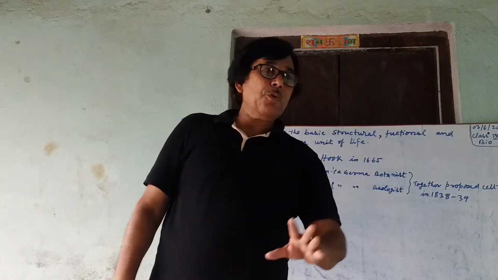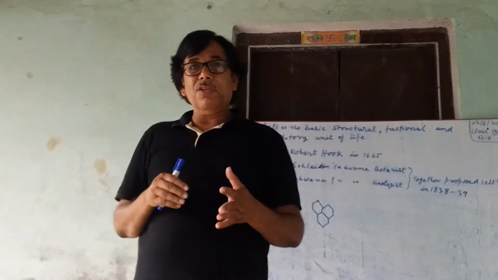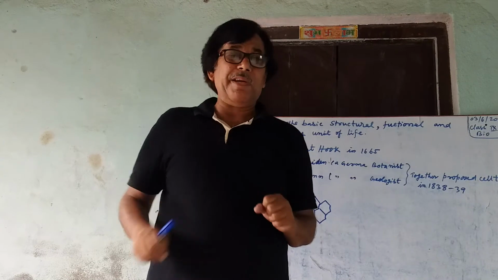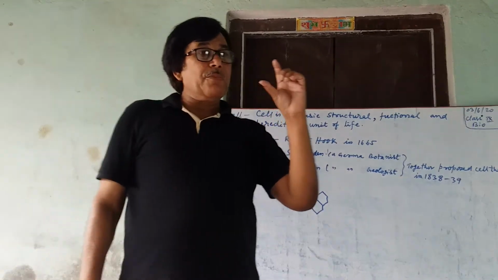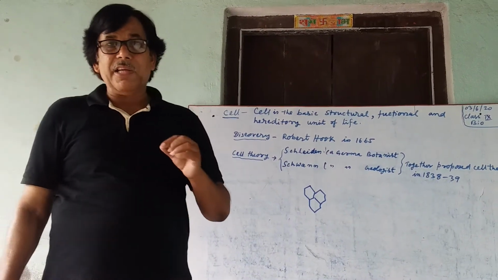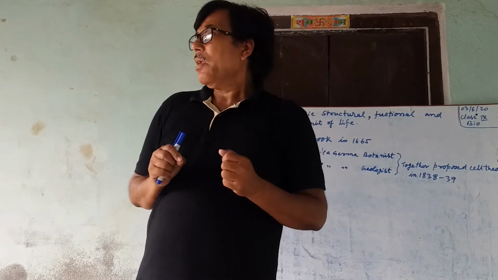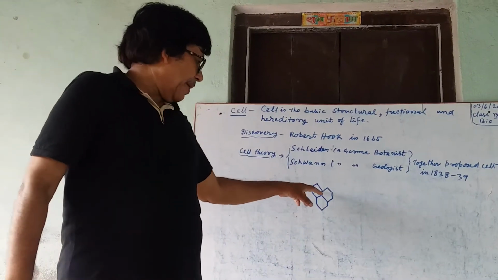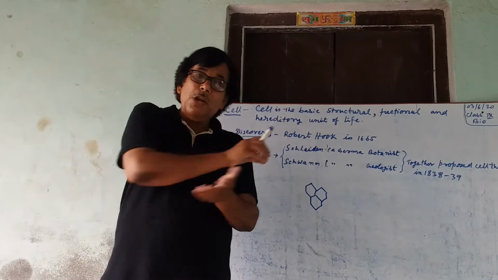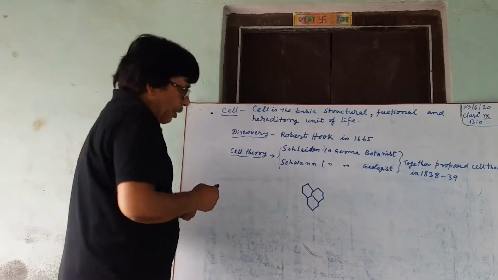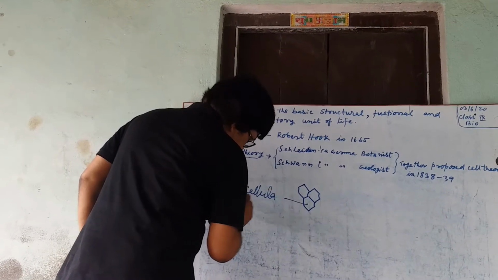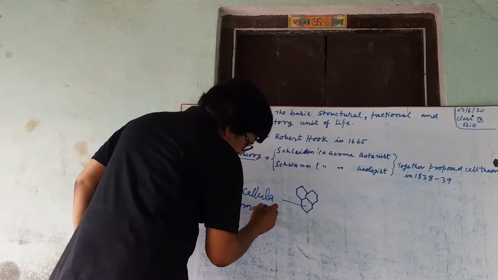Thus, Robert Hooke was actually not experimenting on the cell. He was working on some other experiment. But while he was observing the slice of cork, he saw the hexagonal chambers, and in his own language he called them cellula. What is cork? Cork is the bark of a tree. Cellula means a small chamber.